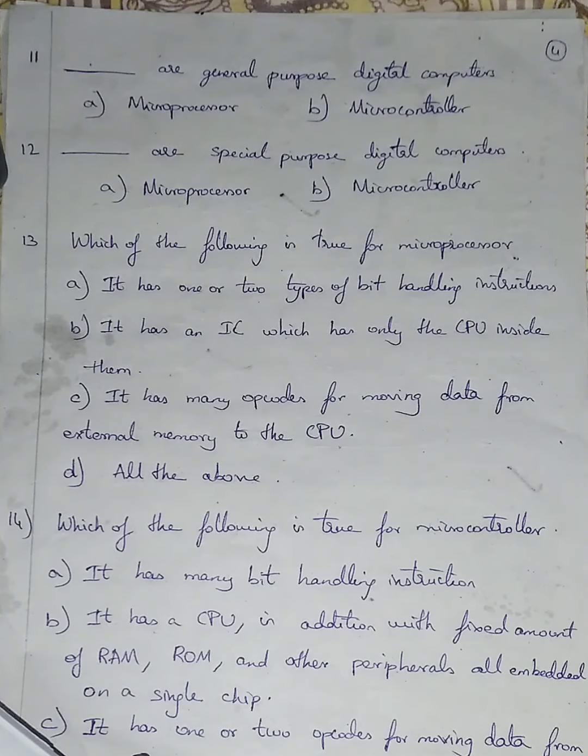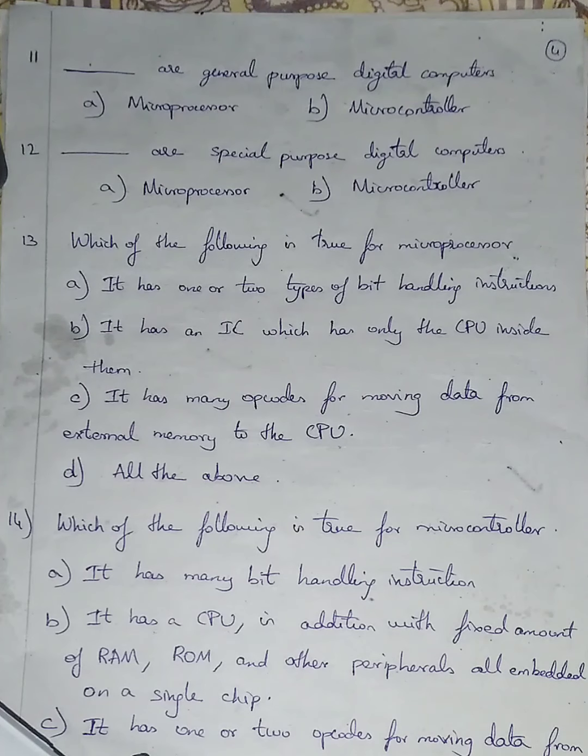In today's session, we'll be seeing part 2 of the Mechatronics Unit 2. Question number 11. Dash are the general purpose digital computers. Option A is given as microprocessor, option B is given as microcontroller. If general purpose digital computers are asked, then the answer will be none other than microprocessor.